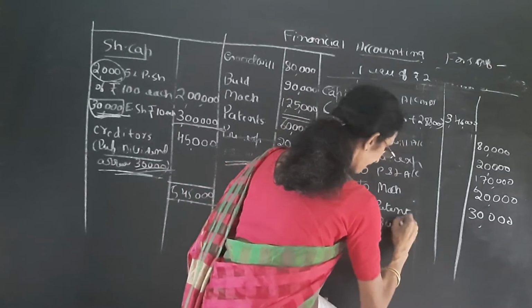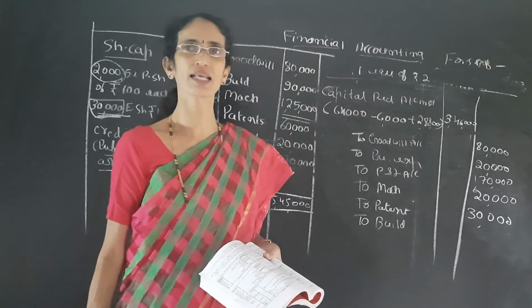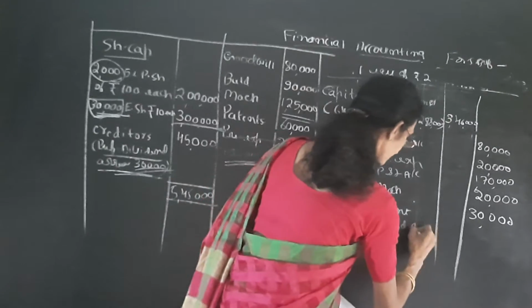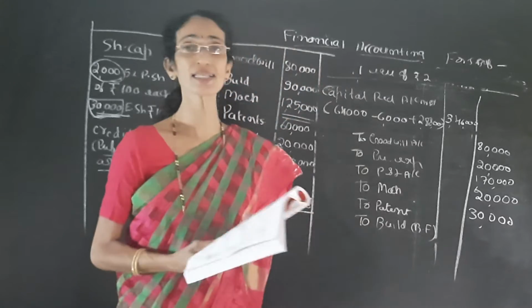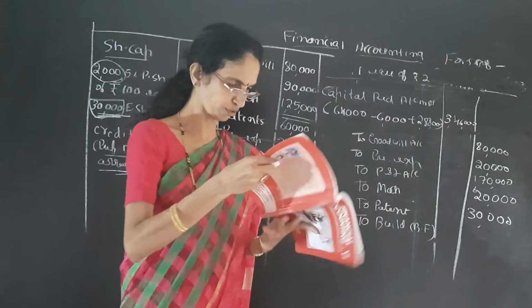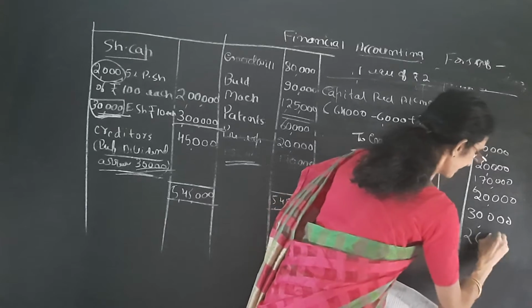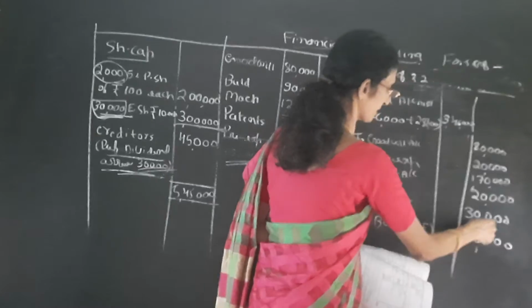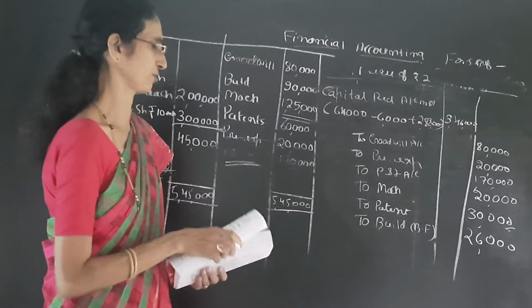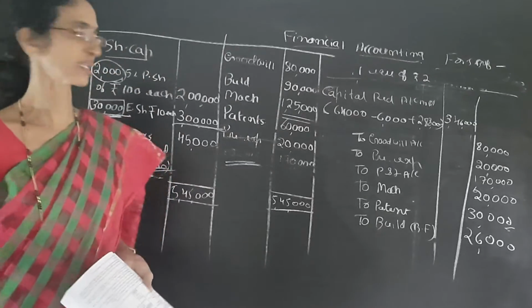So it is given that any remaining amount should be used for writing off the building, sorry, it is not goodwill, it is the building. So the balance should be transferred to buildings account. The balancing figure here is 26,000, that means debit minus this much credit. So we get 26,000, and it should be transferred to buildings account. It's over. Next we have to reconstruct the balance sheet.